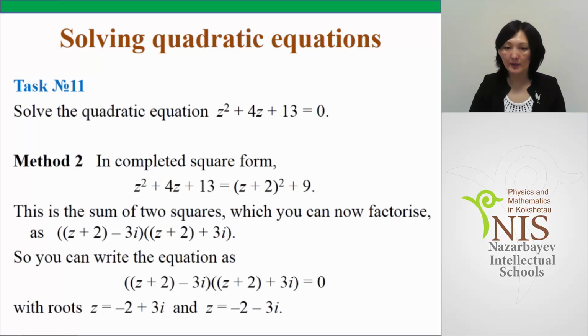Once again, solve this given equation by using another method. In completed square form, z squared plus 4z plus 13, we get (z plus 2) squared plus 9. Then we factorize and find the roots of the given equation. And they are the same, minus 2 plus minus 3i. So these are conjugate complex numbers because the given equation has real coefficients.